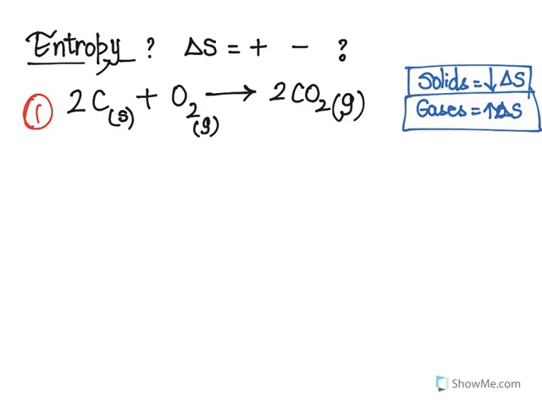Here we have carbon plus oxygen giving us carbon dioxide. So what are we having? We are having a solid form of carbon plus a gaseous form, so we have a solid and a gas, and the end result is a gas. Here we had a low amount of gases, we just had one gas, and then our end product was all gas.